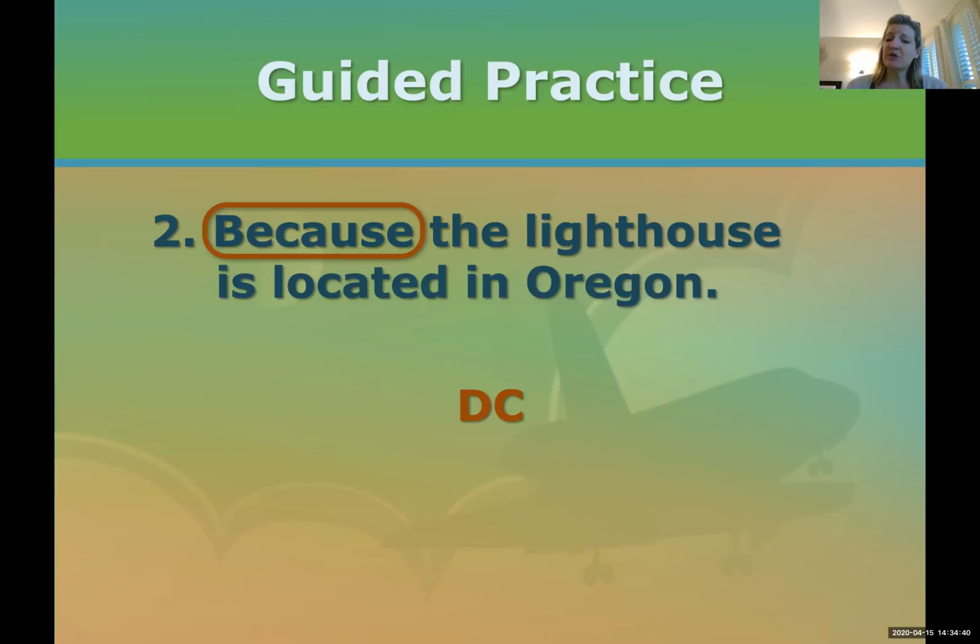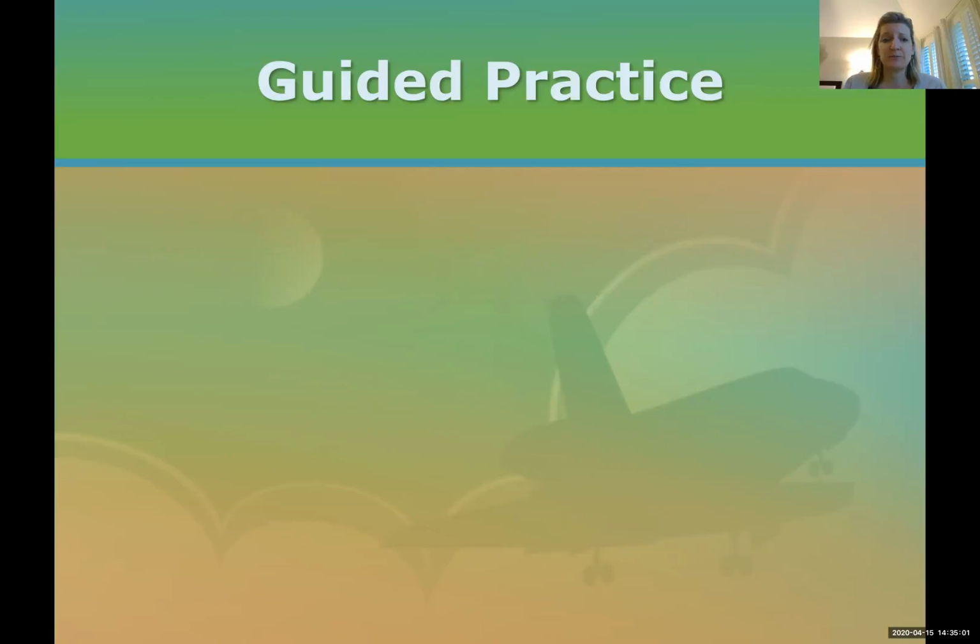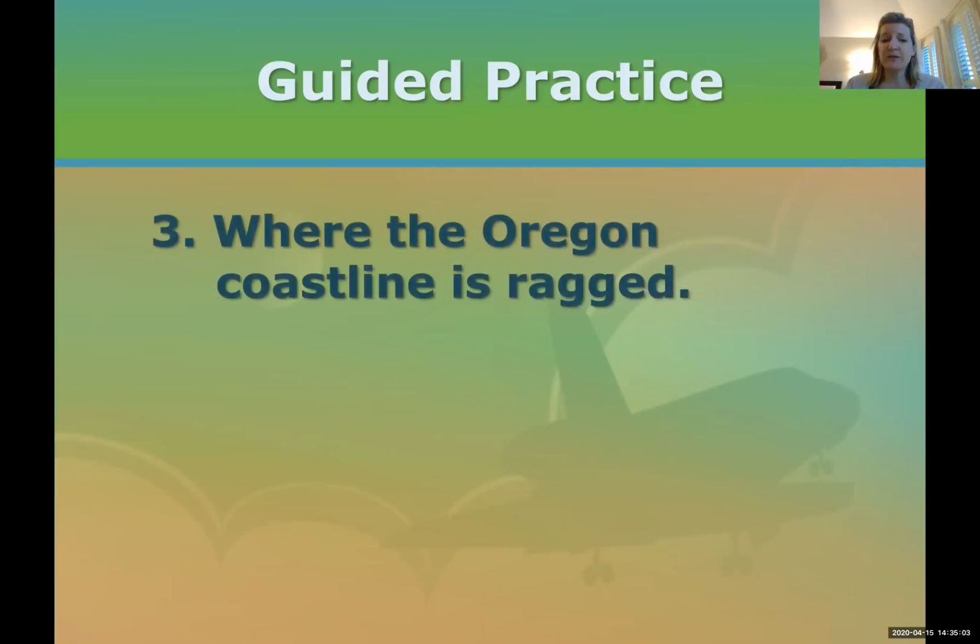Because the lighthouses are located in Oregon, so what? What is the rest of that sentence? It's dependent on more information to stand by itself. So just like you were dependent on your parents to help you stand by holding your fingers, a dependent clause is dependent on more information. It cannot stand alone. All right, let's look at number 3.